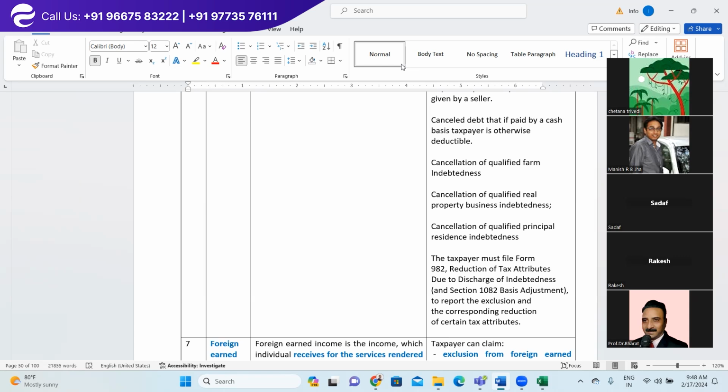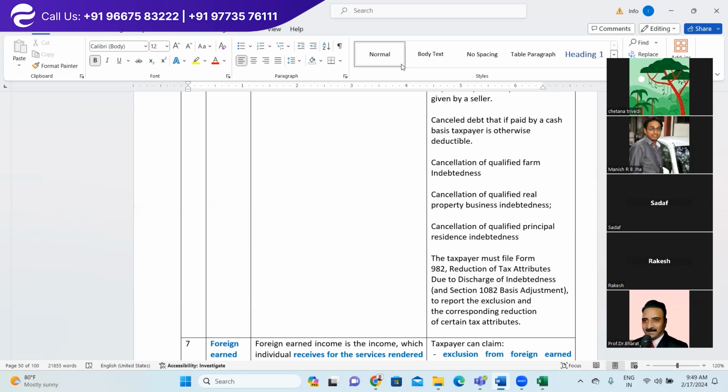But it is possible that one person might be using cash basis and another might be using accrual basis. For a cash basis person, any income is considered when it is received, and any expense is considered when it is actually paid.